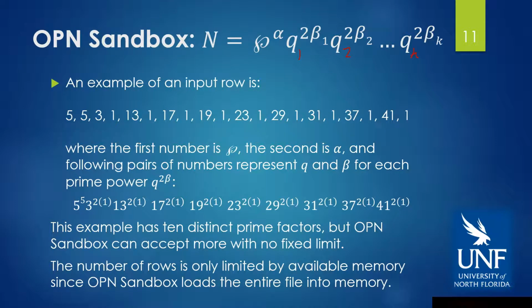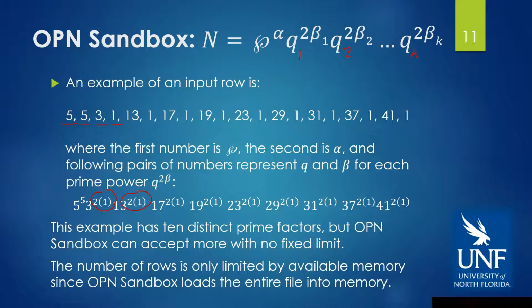Given the form of an odd perfect number, an example of an input row would be 5, where 5 is p to the 5th power, 3 would be the first q value, 1 would be the beta, so this would really be 3 squared, 13, 1 would be 13 squared, on down the line.